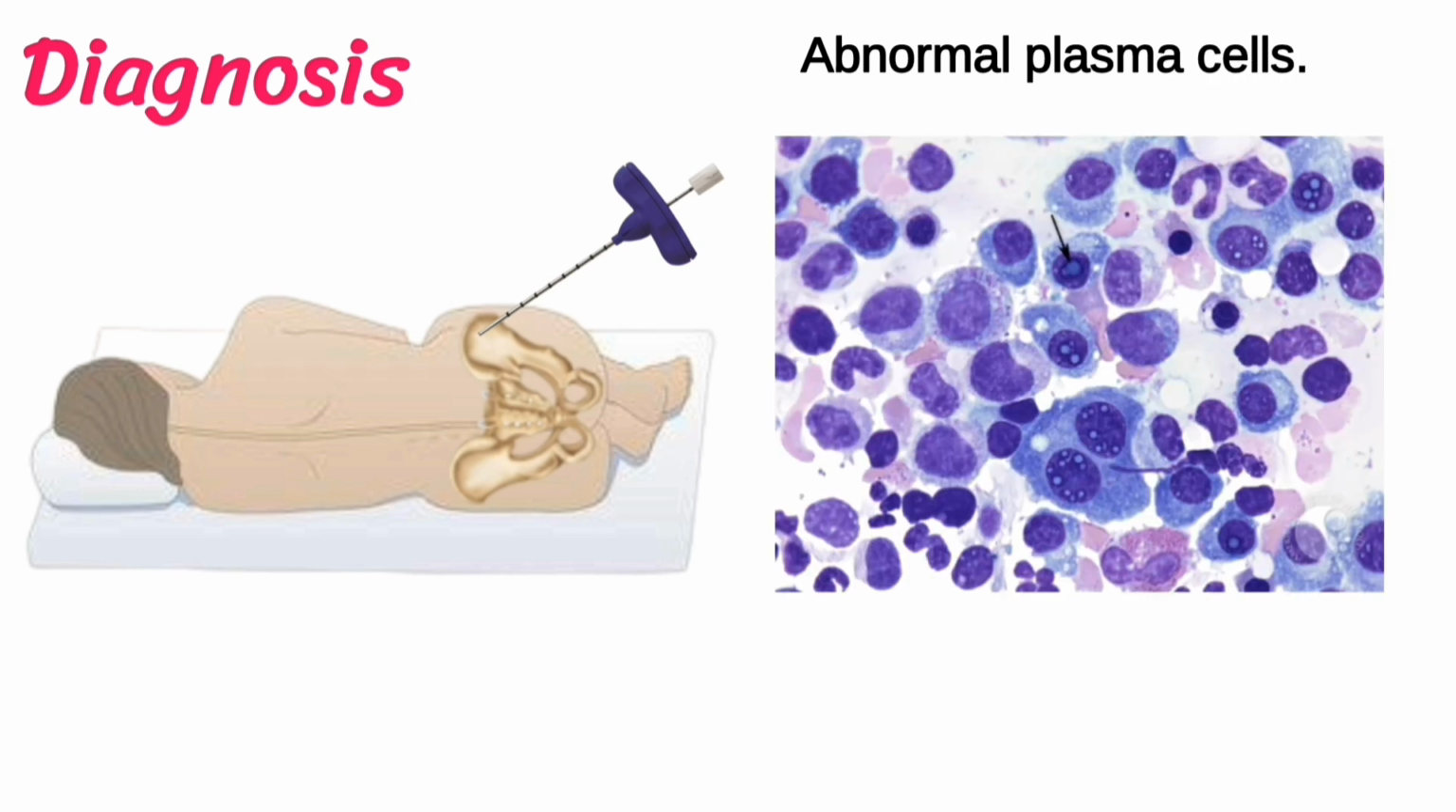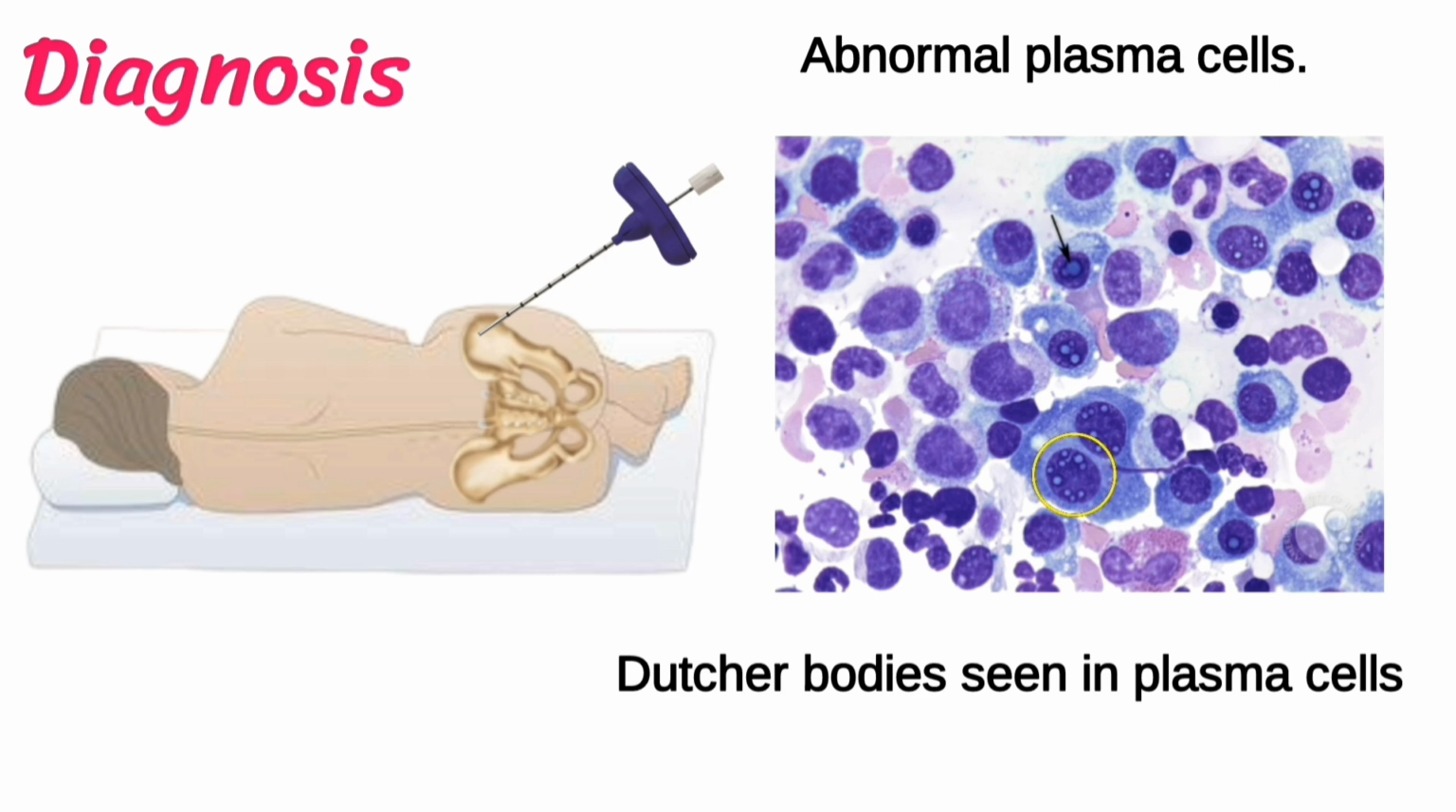Diagnosis. The most accurate way to diagnose Waldenström macroglobulinemia is a bone marrow biopsy. In the bone marrow biopsy, abnormal plasma cells are present, with Dutcher bodies seen in the plasma cells.